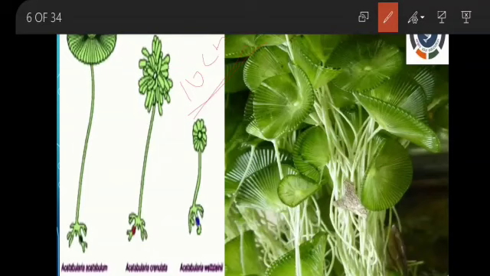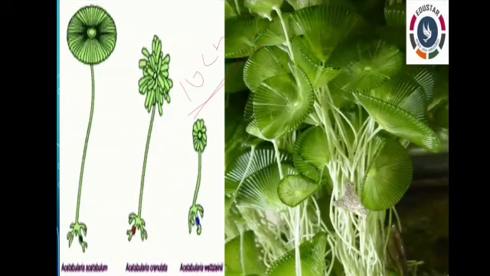It also is a single cell. But the range of the cell size is about 10 centimeter. Look at this picture. This is Acetabularia, an example of a single cell alga. Already we have seen Chlorella and Chlamydomonas, but they are all tiny. But Acetabularia has a cell size of about 10 centimeter. Can you get my point?